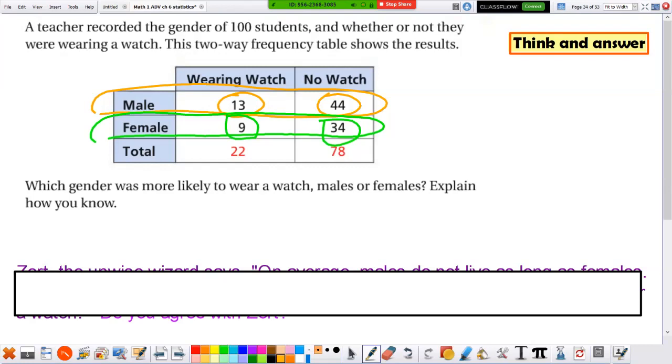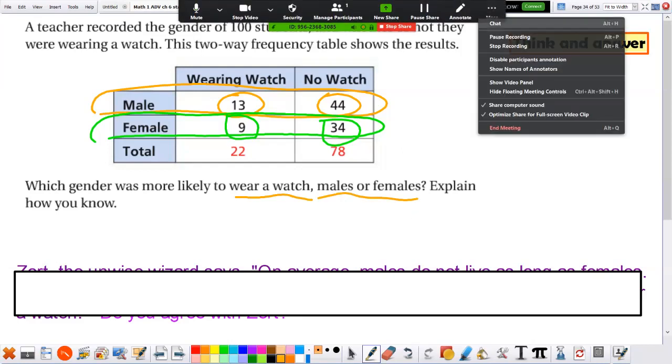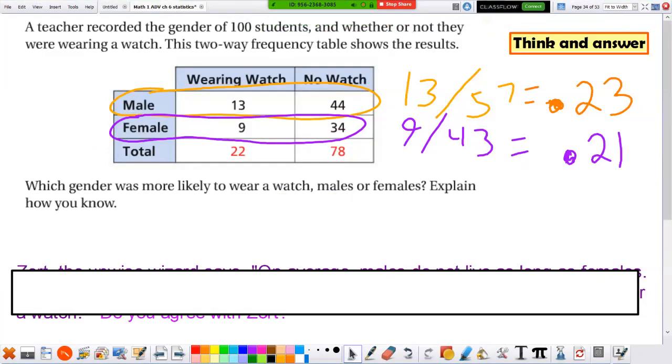So first question, which gender was more likely to wear a watch, males or females? Go ahead and pause the video. I want you to figure that out. Okay, so here's the ratios. For the males, I added this up to get 57 boys. 13 of the 57 boys, on my calculator, I rounded that.